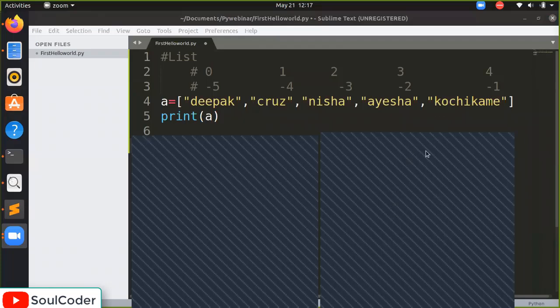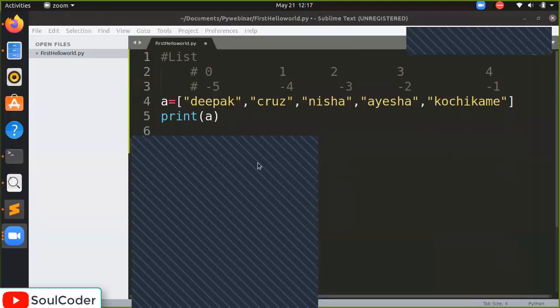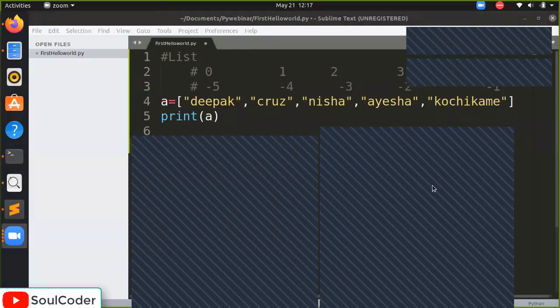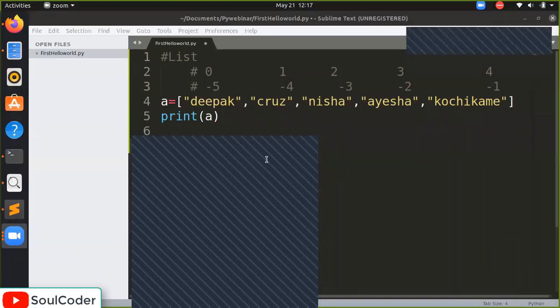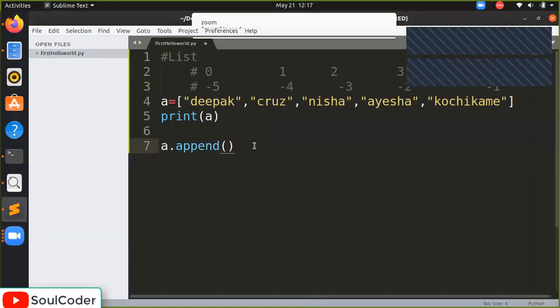Okay, no problem. I will take a random name here. Yeah, 3 participants. At the top I saw Akash Sahani. So Akash, if you want to add your name here, we will write a dot append Akash.